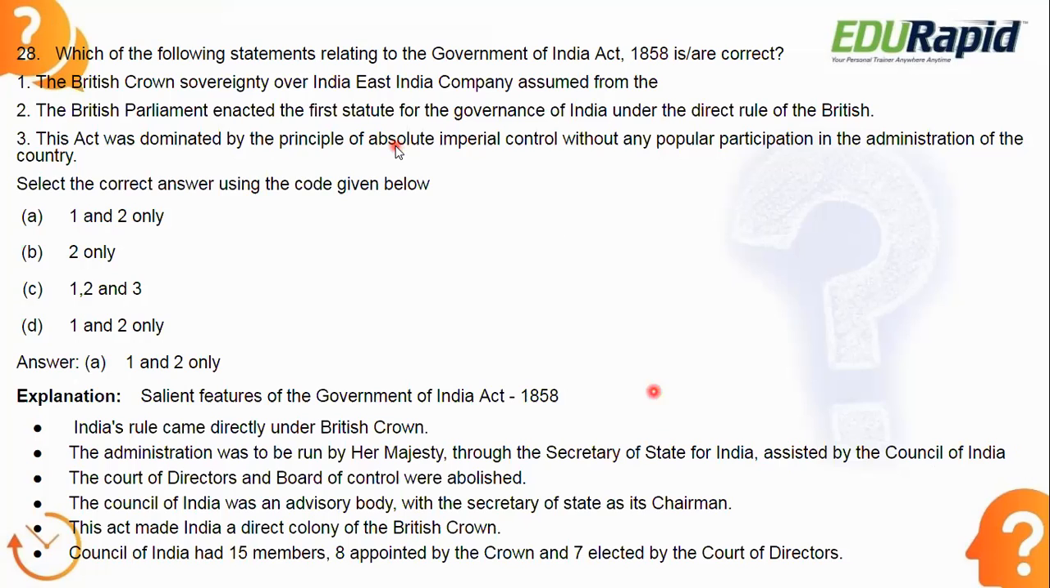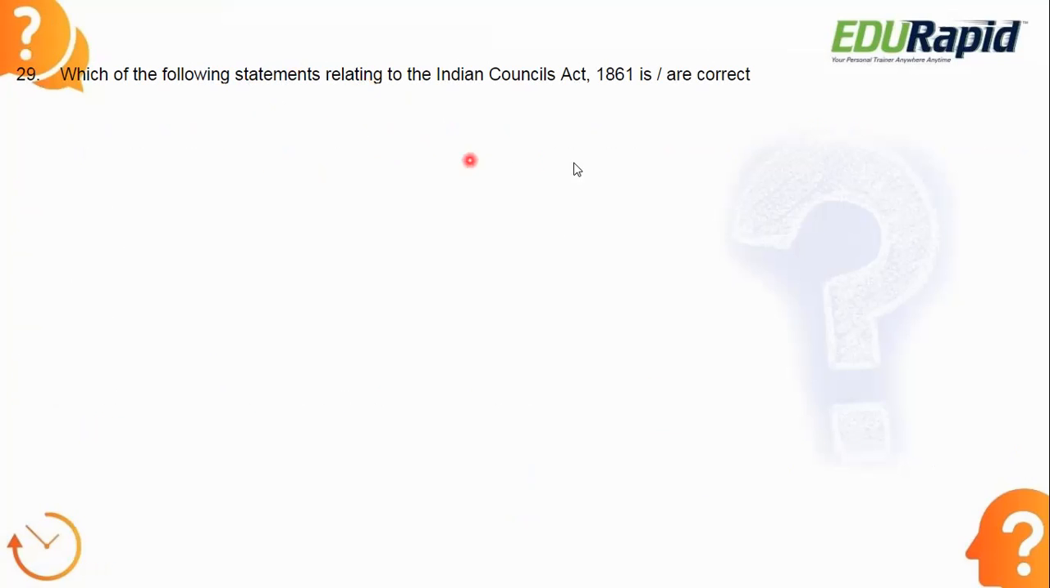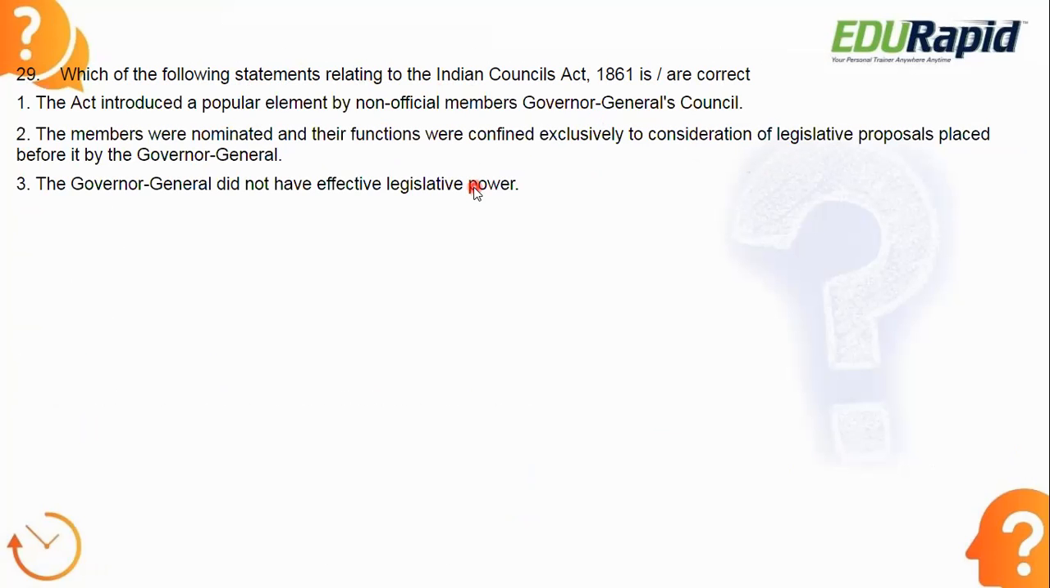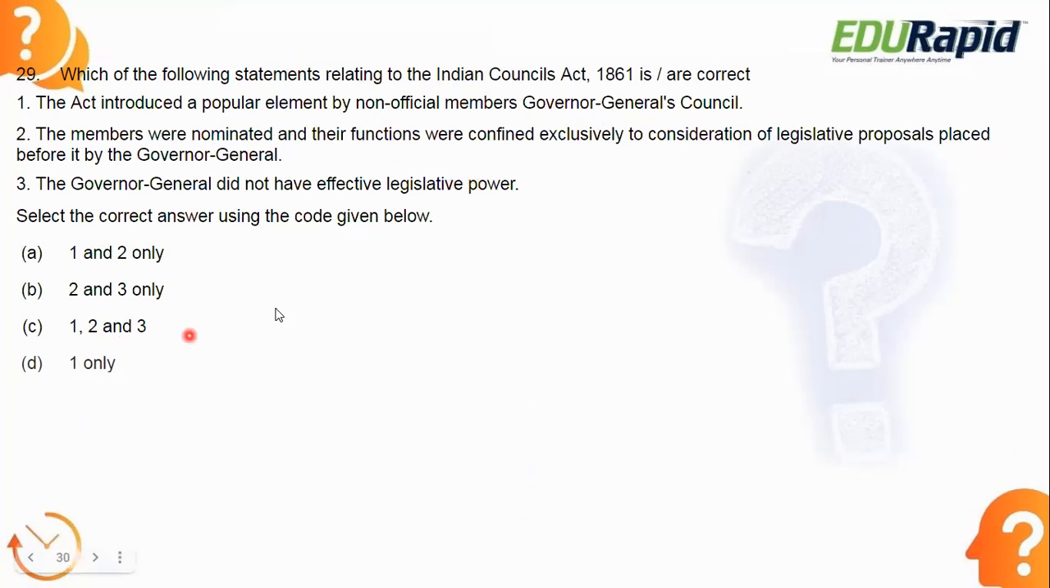Okay. Next. Which of the following statements relating to the Indian Council Act of 1861 is or are correct? Again, you need to find out the correct answers using the codes given below. What is the answer? Let's see the answer. All the statements are true.